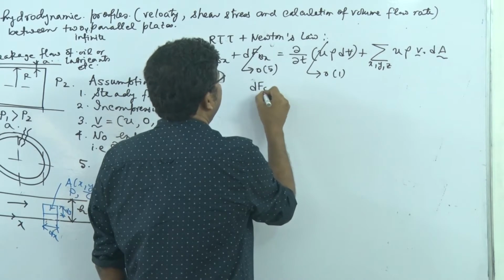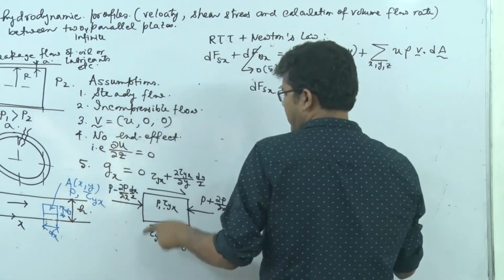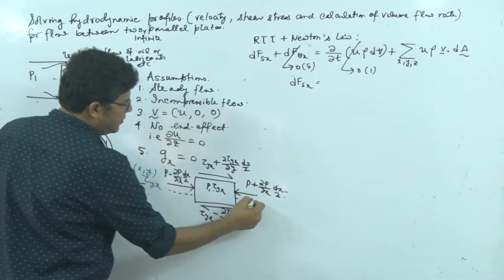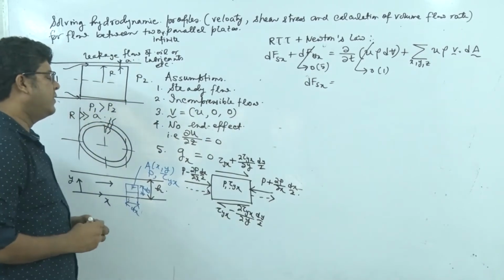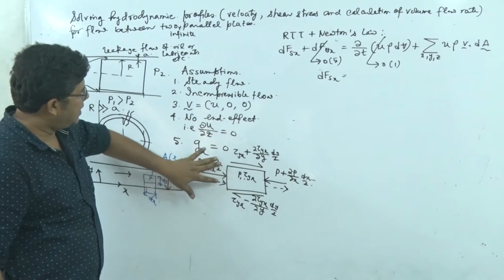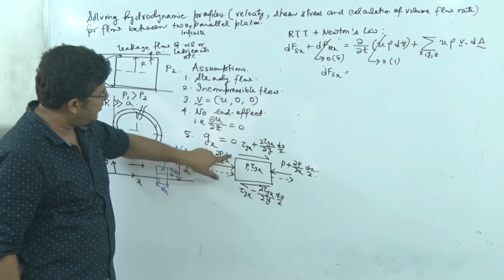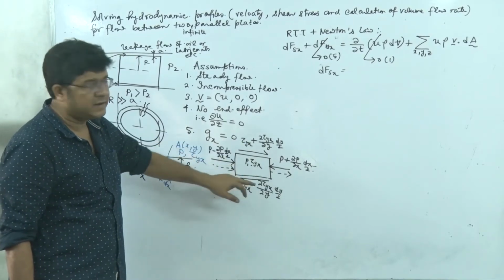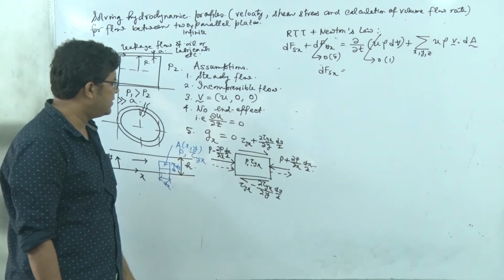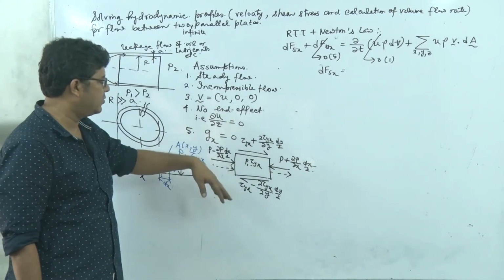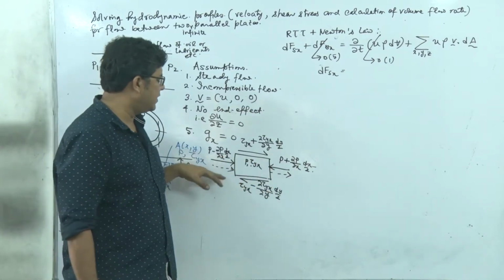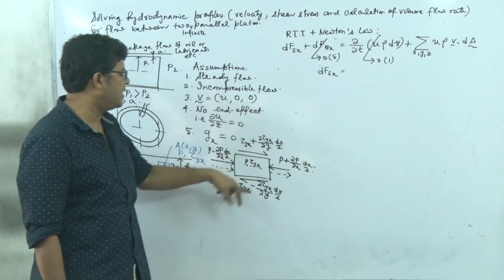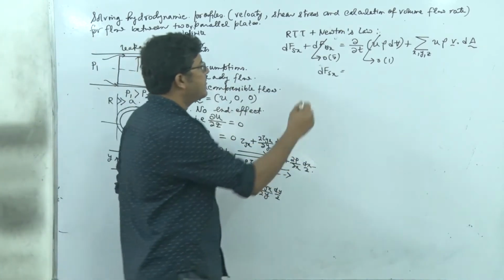Now dF_Sx becomes u ρ v dot dA. Now you see the flow is along this direction. This is the direction of flow, right? So when flow is taking place in this direction, we have the non-zero x component velocity only here and here. These two faces don't have any velocity component along the x direction, which is perpendicular to the surface, right? So we will consider the values of velocity only at these two surfaces, and the summation will be conducted over the x directional faces. Okay.